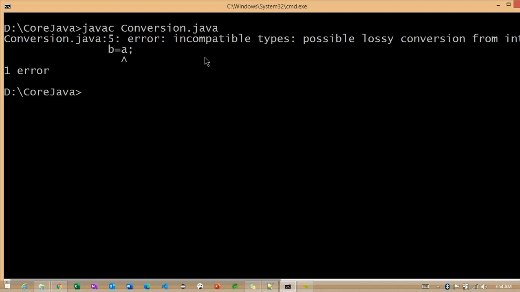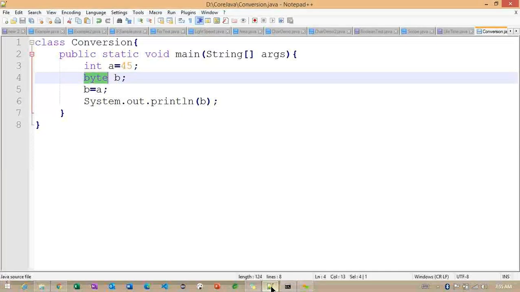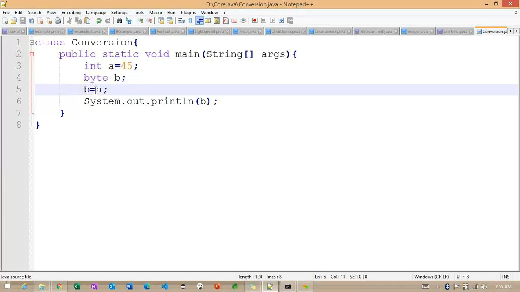So now how can we resolve this particular error here? Getting the point? Type conversion. Typecast. Yes. So to cast this, what we need to do here is convert it as a byte.